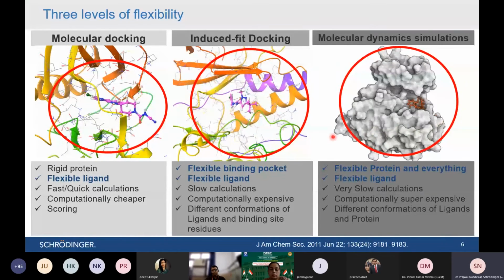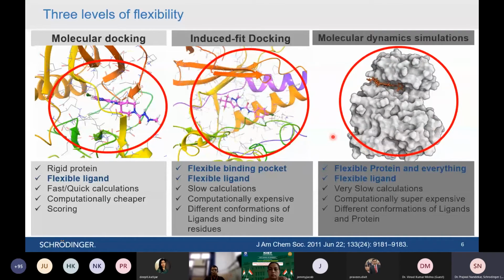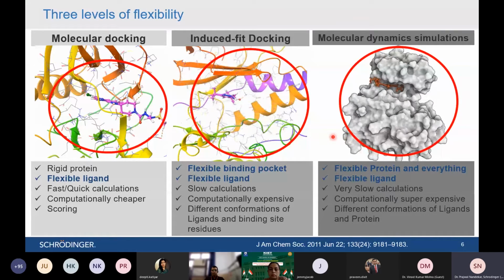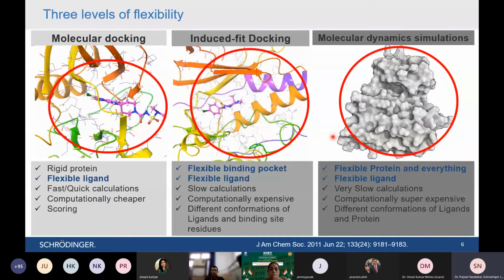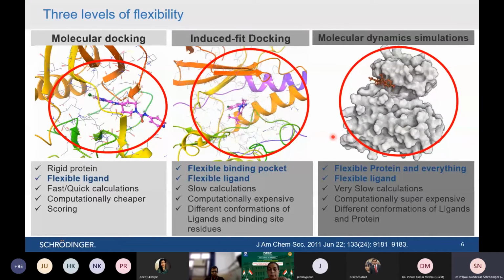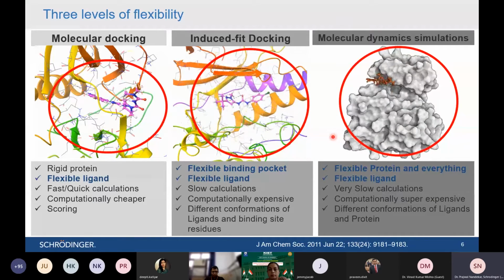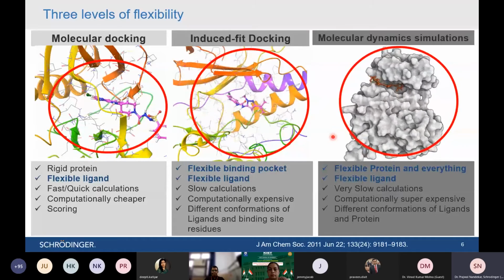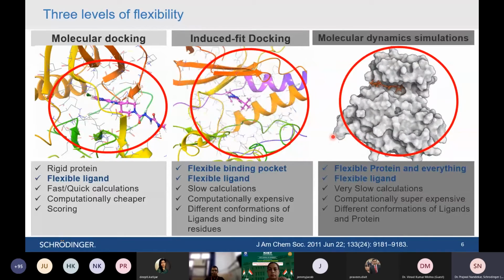All the experimental conditions we can mimic exactly in a computer with the help of the molecular dynamic simulation method, in which we consider everything as flexible. The protein is flexible, the ligand is flexible, ions are flexible, water is flexible, everything present inside the system, the complete box, is flexible.